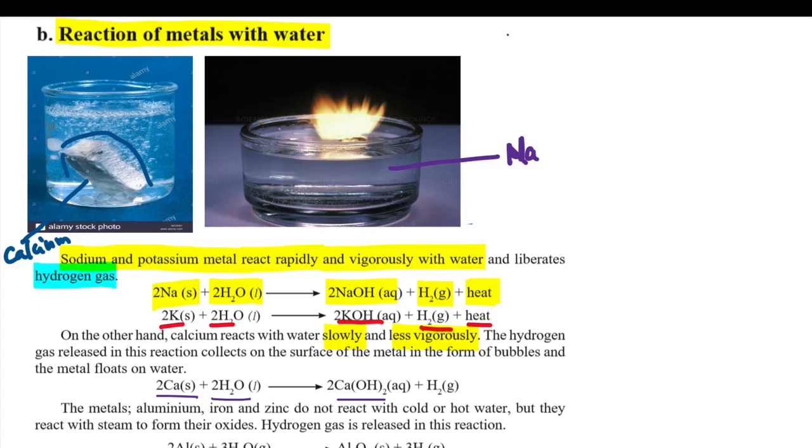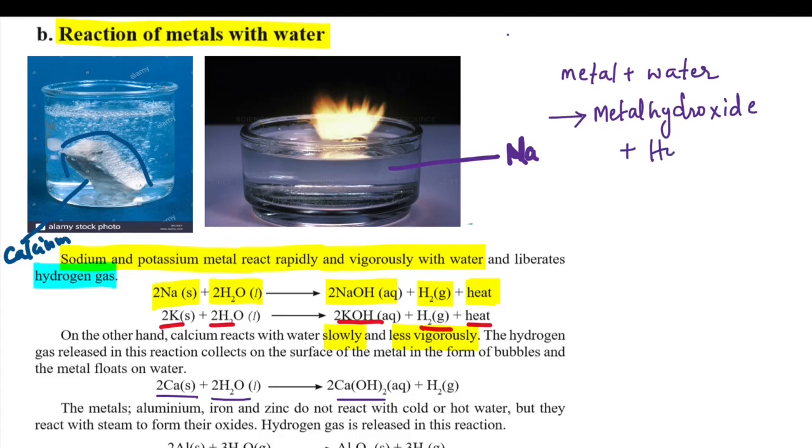So we can clearly see that in each of the cases, hydrogen gas is always liberated. So when metals are reacting with water, what is formed? First of all, the metal hydroxide is formed, and hydrogen gas is liberated.